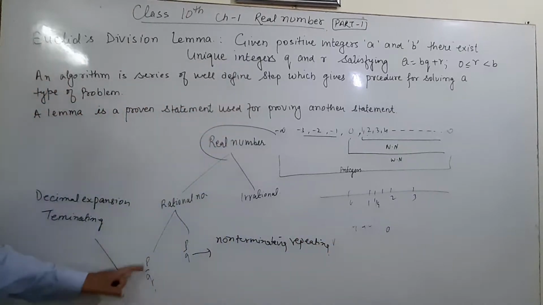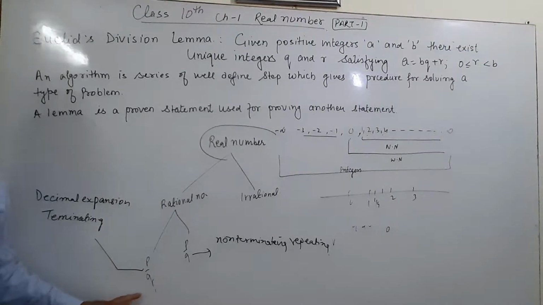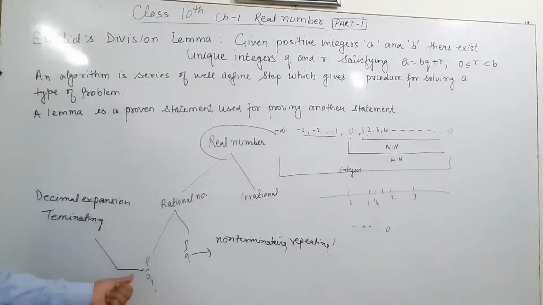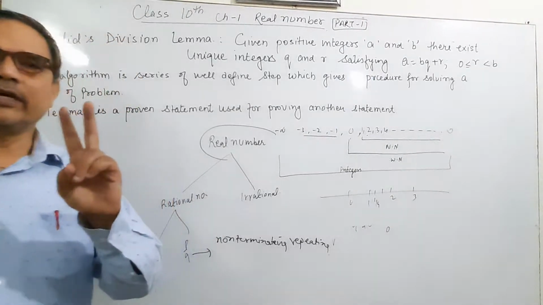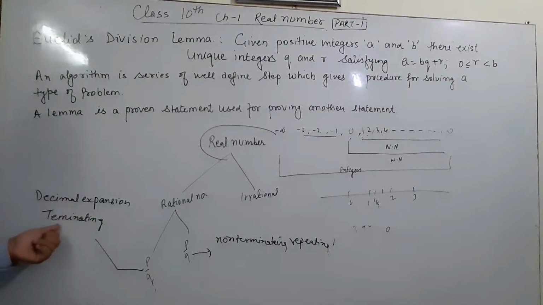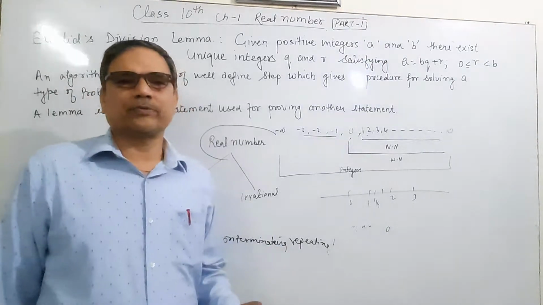It means a rational number which can be expressed in p by q form, where p and q both are integers and q is not equal to 0, when expressed in decimal form, has two types: first is terminating decimal expansion, second is non-terminating repeating decimal expansion.